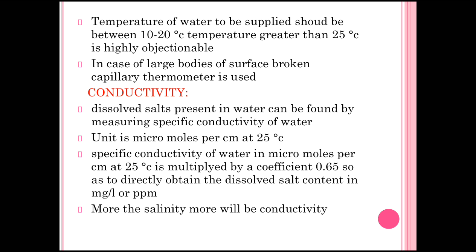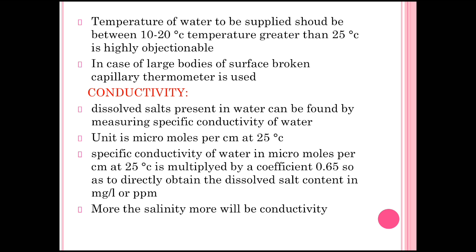The specific conductivity of water in micromho per centimeter at 25 degrees Celsius is multiplied by a coefficient or factor of 0.65 so as to directly calculate the dissolved salt present in milligram per liter or ppm in water.